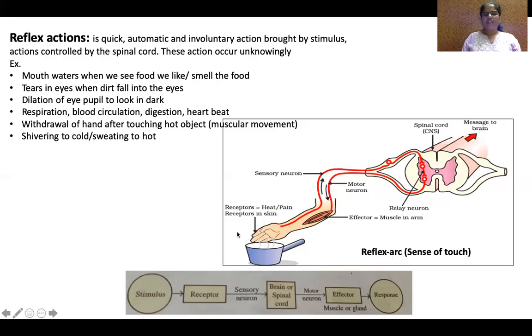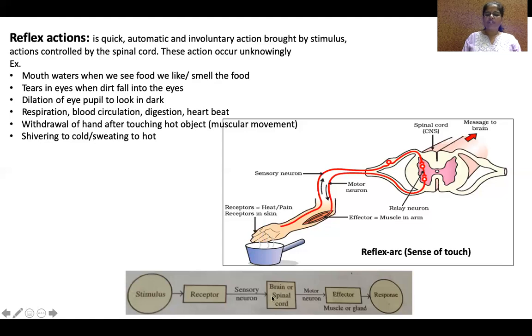To simplify, this is a function of the nervous system, both the central nervous system and the peripheral nervous system. To simplify in a pictorial form, this is the pathway of how the nervous system functions. When there is a stimulus, either from the internal or external environment, receptors receive the stimulus and pass the information through the sensory neuron as an electrochemical impulse and it reaches the brain or spinal cord.